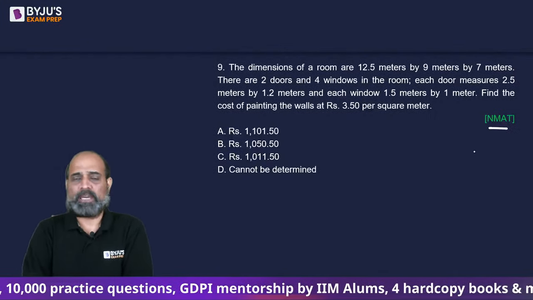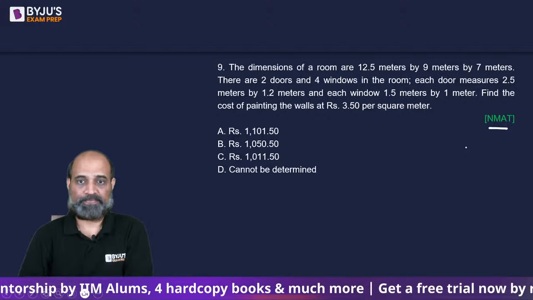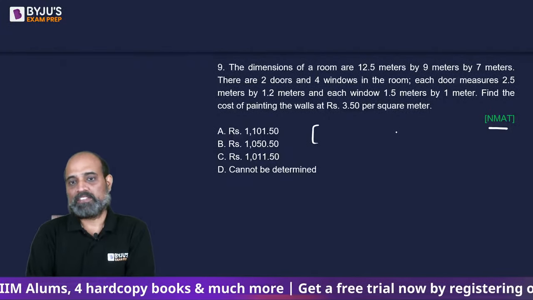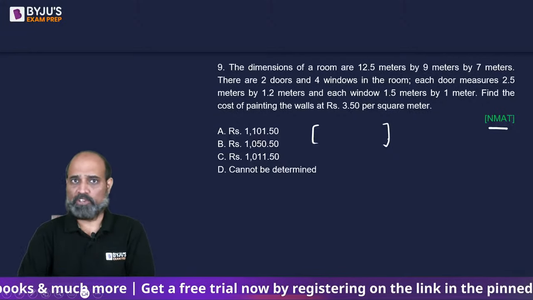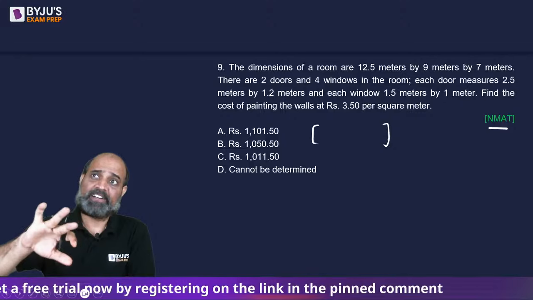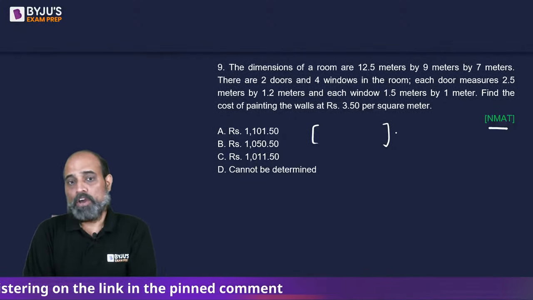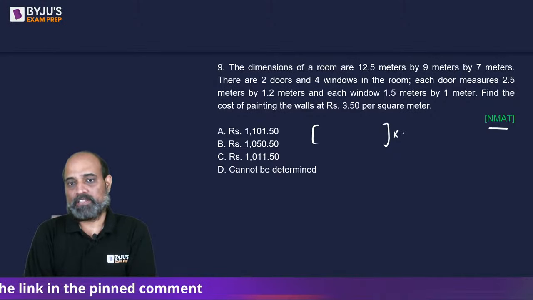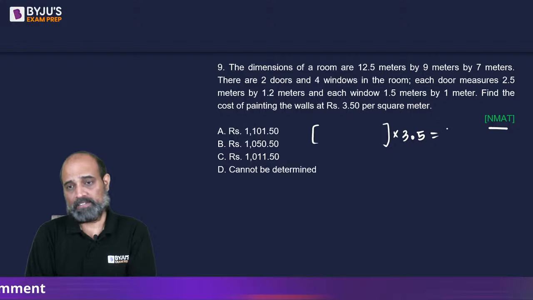NMAT question. So, ये भी ज़रूरी है since you are practicing or revising. In the exam, obviously, your mindset is going to be same. देखो, whatever answer you are going to get, जितना भी area आएगा, you're not taking all the 4 walls and then getting rid of the area of the doors and the windows, whatever value you are going to get, you are going to multiply it with 3.5.